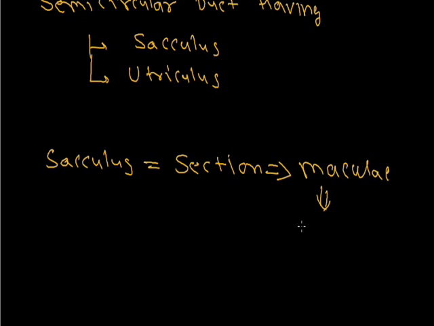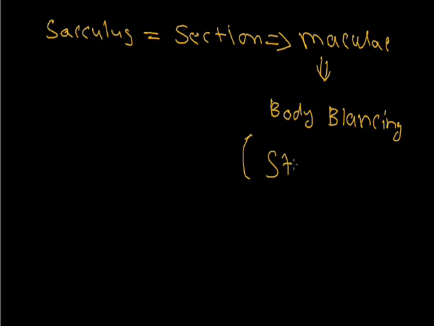This macula structure is related to body balancing in static condition. Whenever we stand in proper posture, it is decided by the saccule, meaning the macula decides the body balancing.